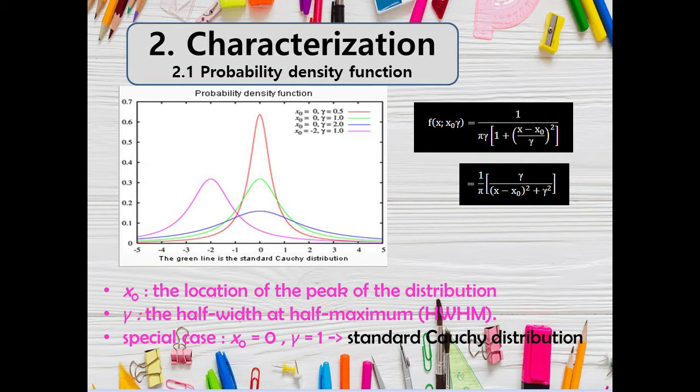Let's examine the values of the scale parameter. What is the smallest value of the scale parameter? Or which curve has the smallest value of the scale parameter? It's the red curve, which is 0.5.